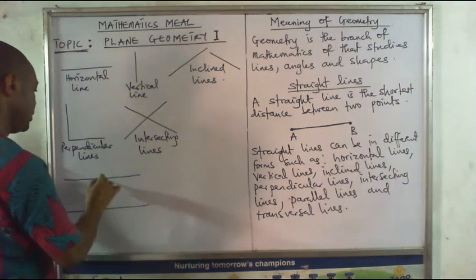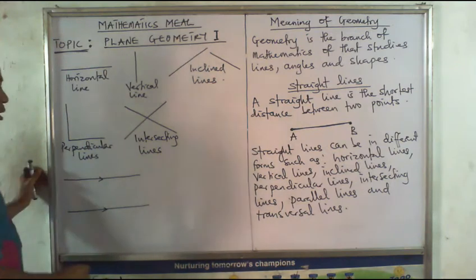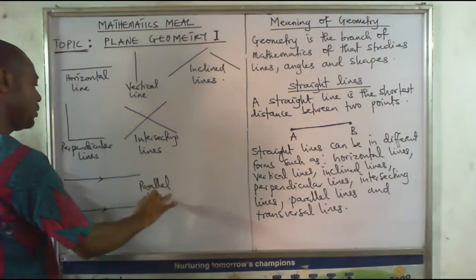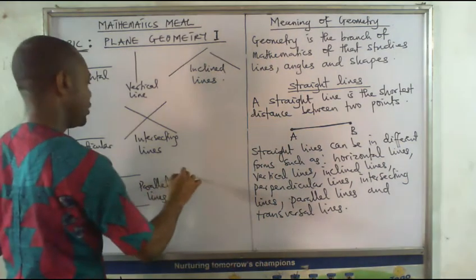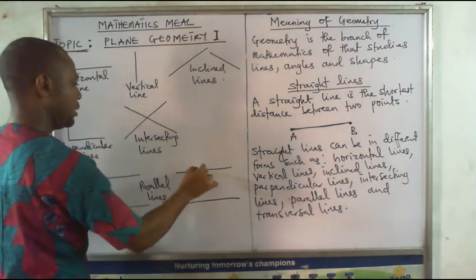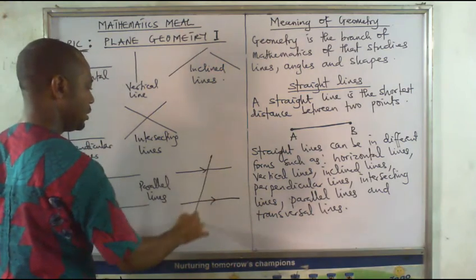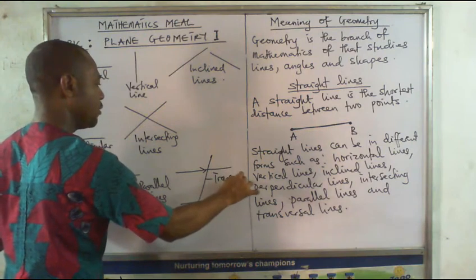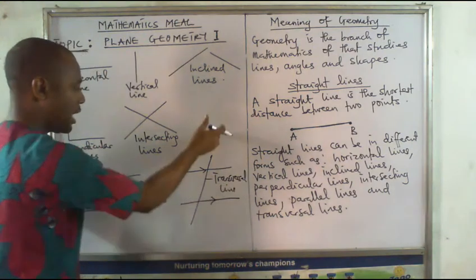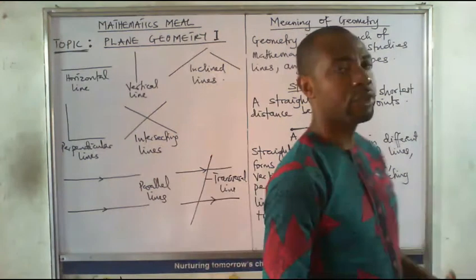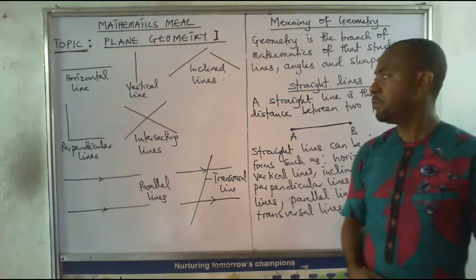These ones are parallel lines. Then we can have a transversal. Let me illustrate a transversal line. This one now is a transversal line. A line that crosses parallel lines is called what? A transversal line.